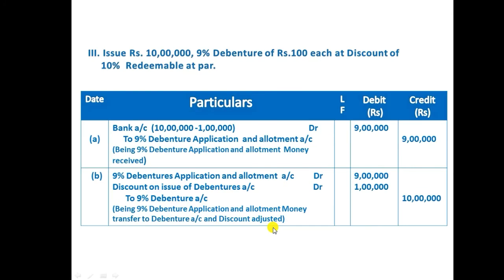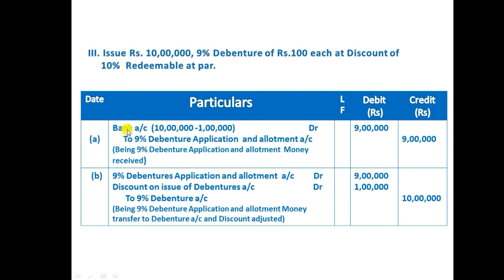Next is the third one, issue of rupees 10 lakh 9% debenture of rupees 100 each at a discount of 10%, redeemable at par. So in this case, the face value of the debenture is 10 lakh, but at the time of issue, the company is issuing with 10% discount. That means the debenture holder need not pay 10 lakh, they need to pay 10% less only, but at the time of repayment, at the time of redemption, the maturity period, the company will repay 10 lakh rupees. Let's see how to record the transaction.